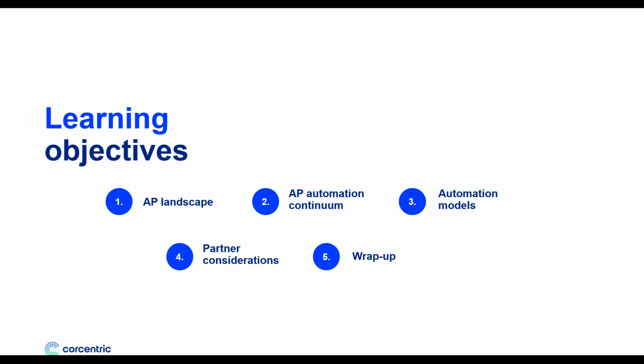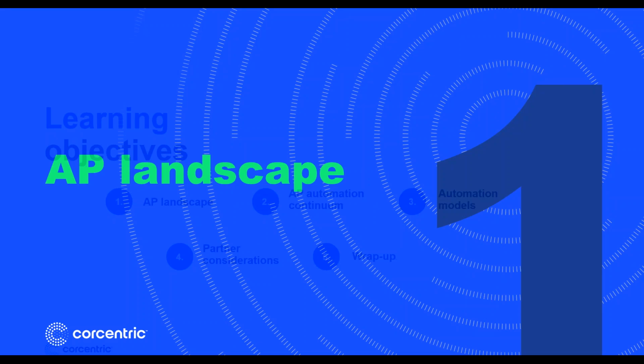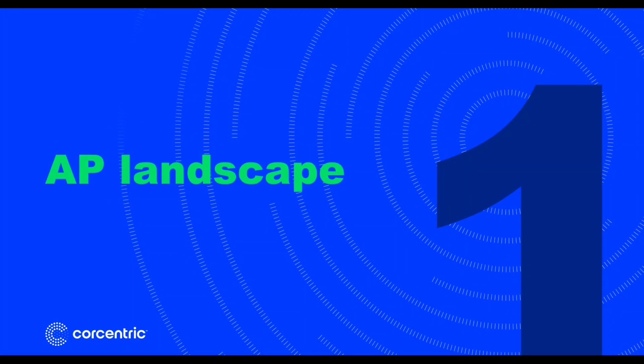We're going to take a look at the current accounts payable landscape. We'll provide you with an overview of the accounts payable automation continuum. We'll try and make sense of all those technologies that are available today for automating AP. We'll look at the different automation models and key considerations for selecting a partner. And we'll show you what you stand to gain if you put the strategies that we're going to share with you today to work. So let's start with where we are today.